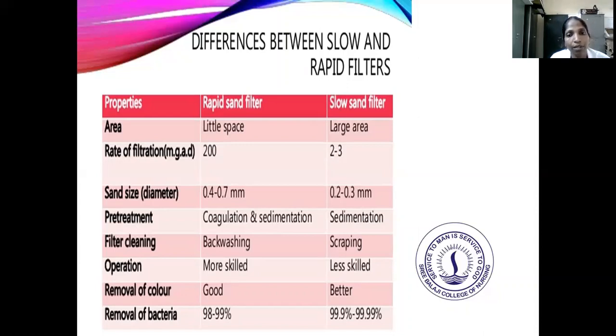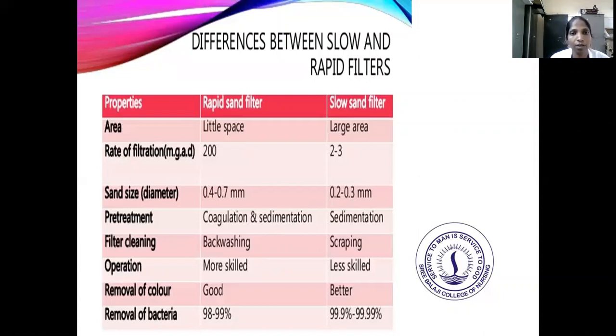In the slow sand filter, the scraping method is used. Operation of the rapid sand filter is more skilled, while the slow sand filter should need less skill. Removal of color is better in the slow sand filter. Removal of bacteria is the main thing: the rapid sand filter removes 98 to 99% of bacteria, and the slow sand filter removes 99.9 to 99.99%.